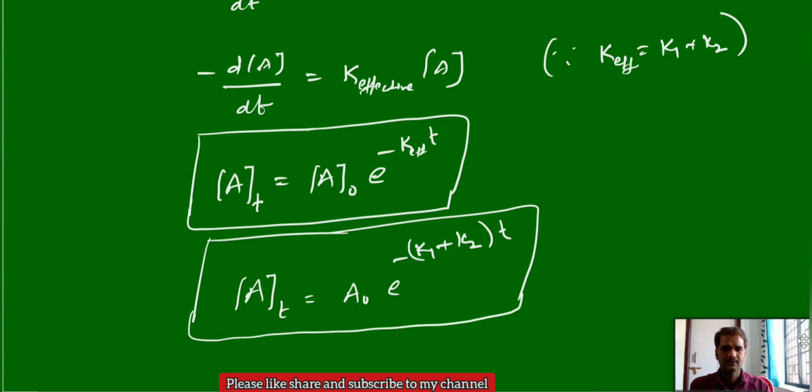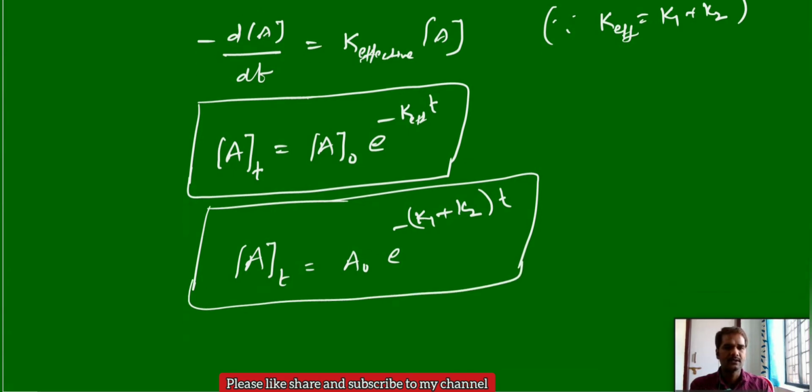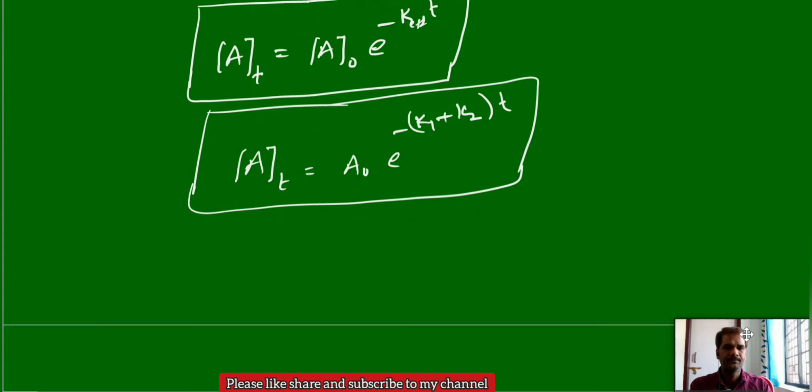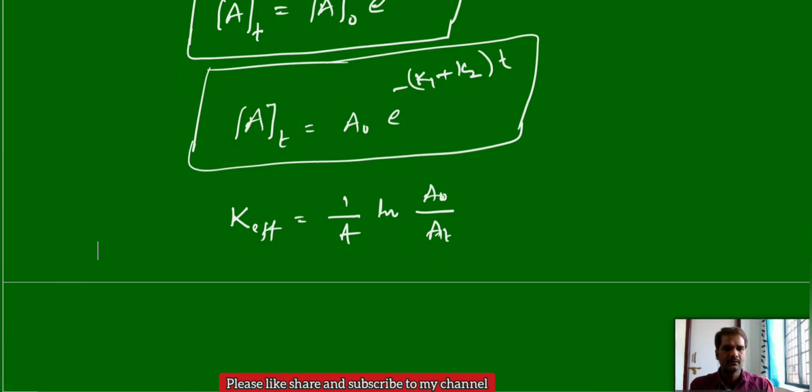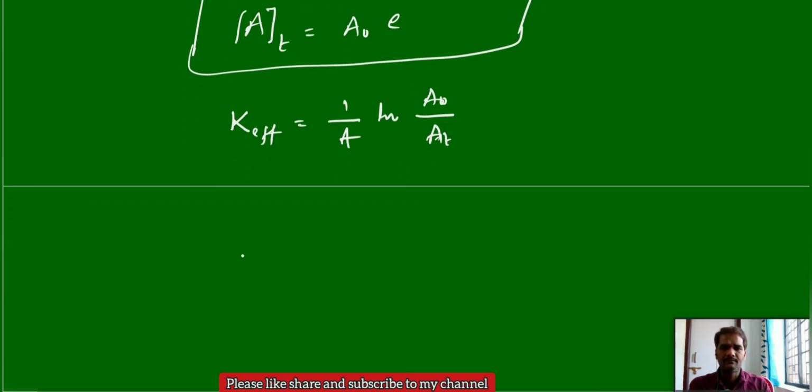This is a reaction. Or else we can write this further, the rate constant or effective rate constant K is equal to 1 by t ln of A0 by At, concentration at initial time by concentration at time t, or simply the time.